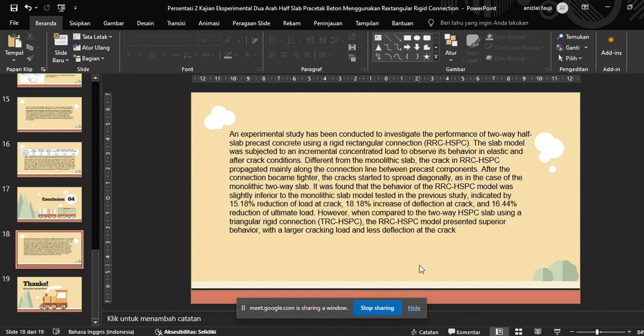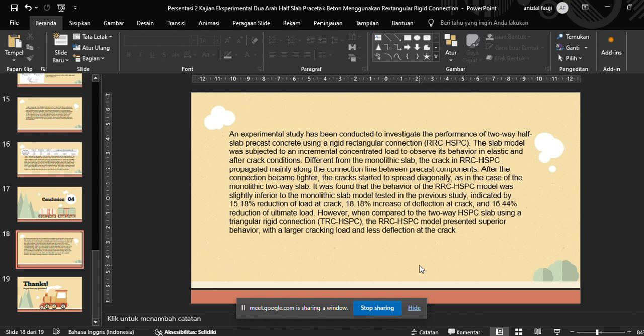Different from the monolithic slab, the crack in RRC HSPC propagates mainly along the connection line between precast components. After the connection became thicker, the crack started to spread diagonally as in the case of the monolithic two-way slab.